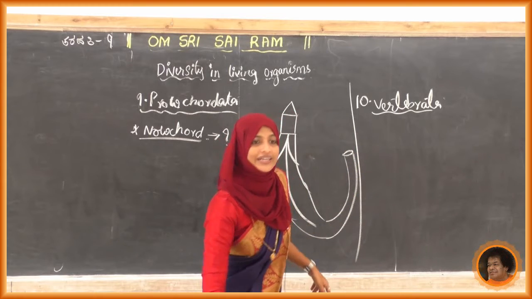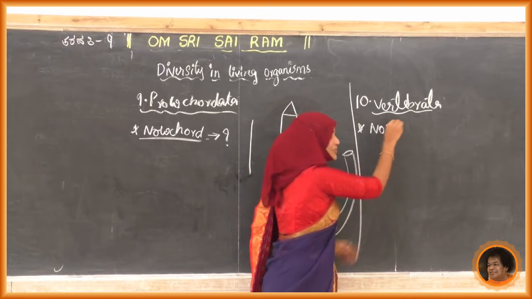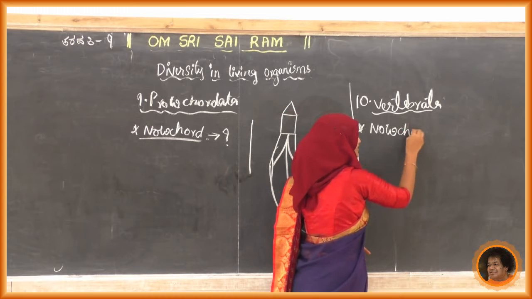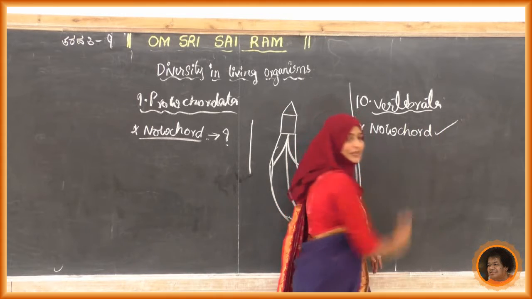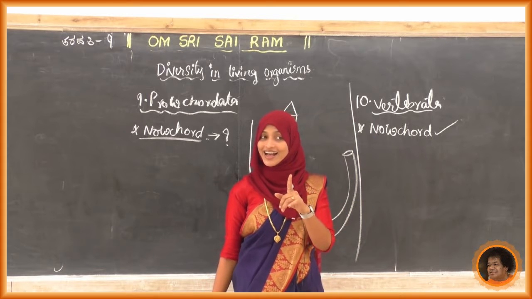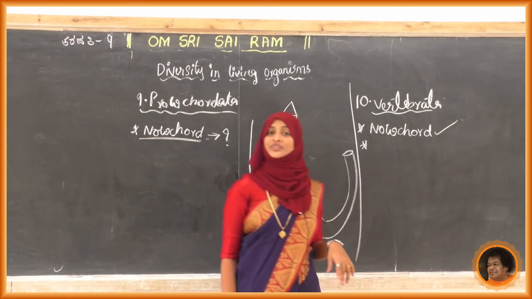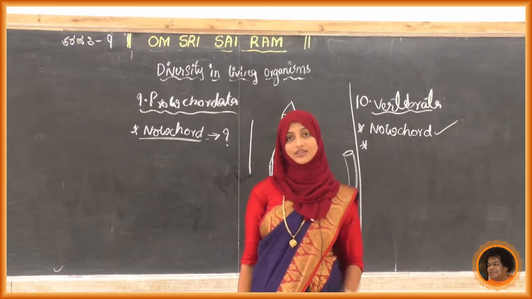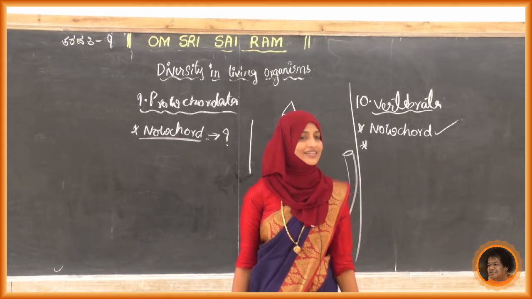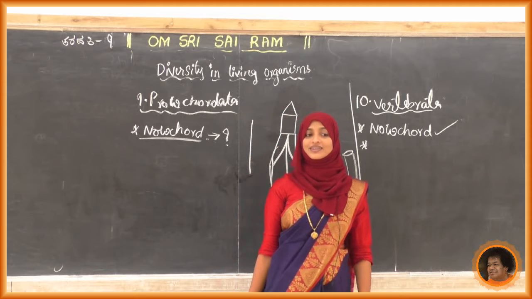So write down that point here: notochord. These animals also have this notochord. That is a very important point. One more point: it has a vertebral column. Write down that point. The second one is it has a vertebral column. So all the vertebrates have the vertebral column, and the internal skeleton. Next, one more thing here.